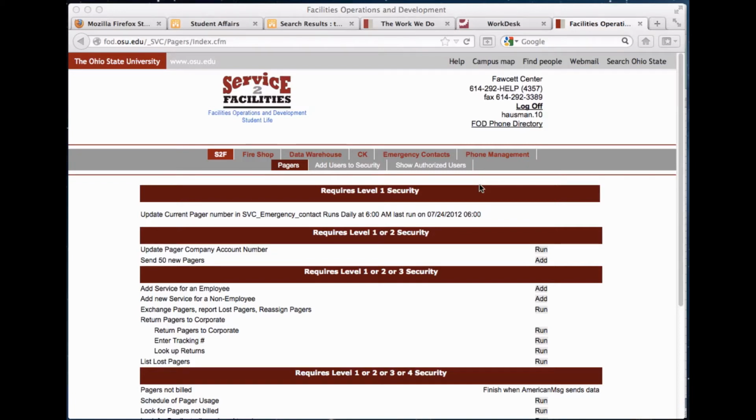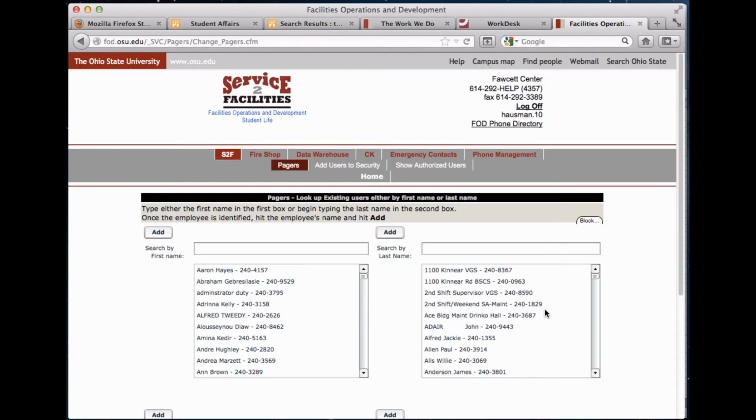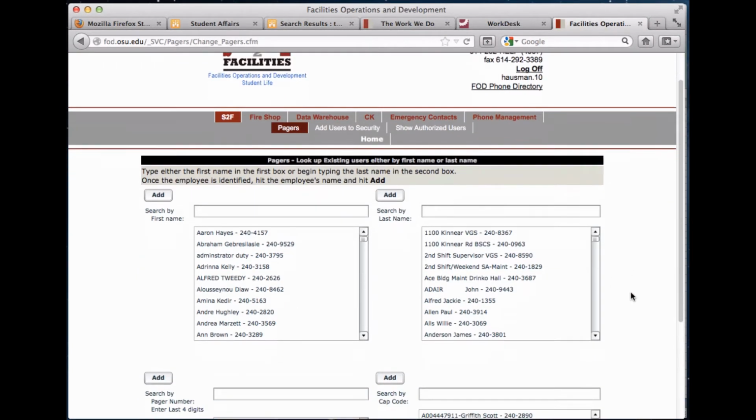To cancel pagers, first log into the pager application. Then run the exchange, report lost, or reassign pagers. There are several ways you can pull up a pager.